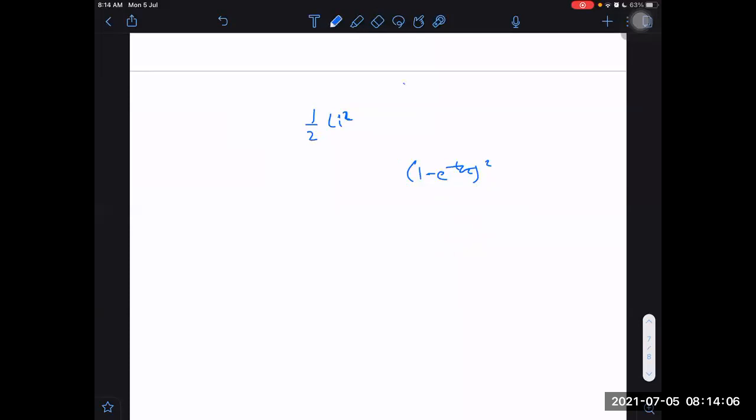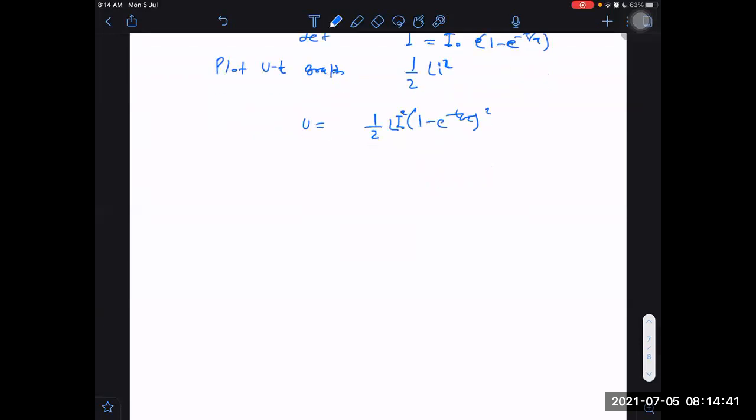Let me tell you. Let I be given as I naught, or I infinity, or whatever I want to call it, into 1 minus e raised to power minus t by tau. It is given to you, and we have to plot the U versus T graph. U means total energy stored in the inductor versus time graph. So in order to do that, I have to write it as half into L into this into I naught square. That is energy. So I should be able to plot that now.